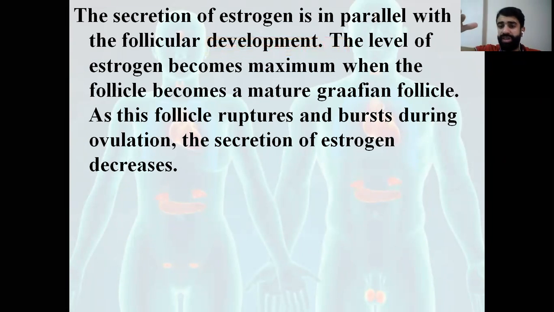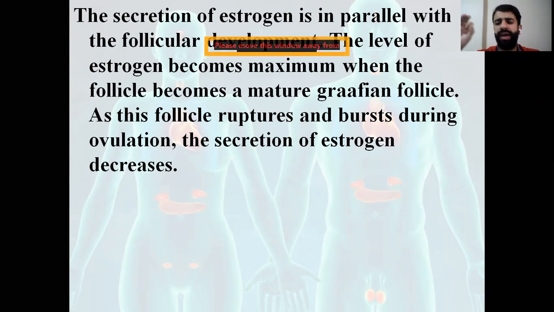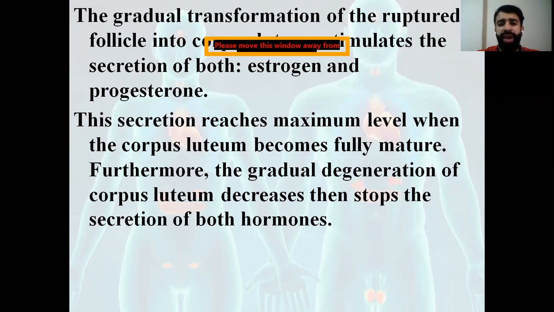When this follicle ruptures and bursts during ovulation at day 14, the secretion of estrogen will decrease and it will increase again in the luteal phase by the help of the corpus luteum, which is the yellow body, which secretes both estrogen and progesterone. So the gradual transformation of the ruptured follicle into the corpus luteum stimulates, as I said, the secretion of both hormones, estrogen and progesterone. This secretion will reach maximum when the corpus luteum becomes fully mature. And then the degeneration of the corpus luteum into the white body, the corpus albicans, will stop the secretion of